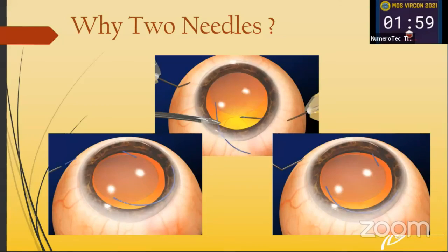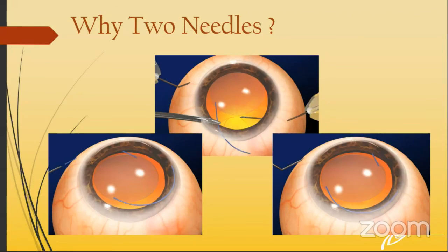So why 2 needles? When you move one needle, if you just do one needle and move it outside, the other haptic comes to this position. From this position, it is very difficult to thread it, because the needle is going to come from this side and it is going to be a very difficult problem to thread it inside, and this will cause twisting at this angle and this angle, and may damage the lens in this process.